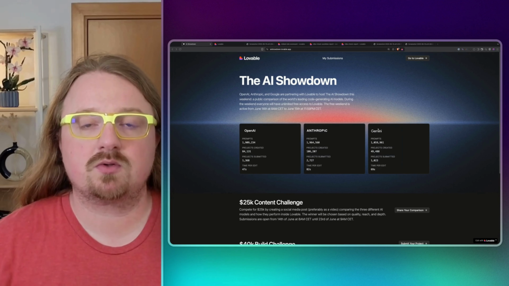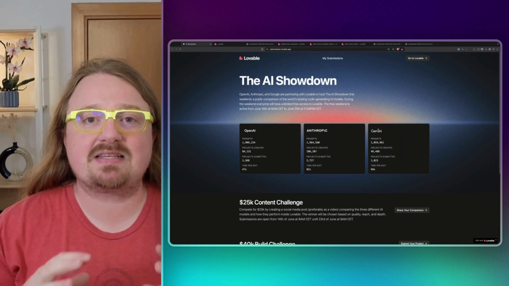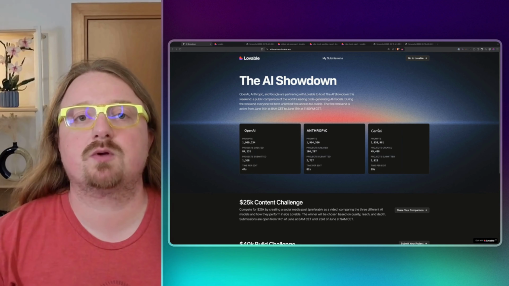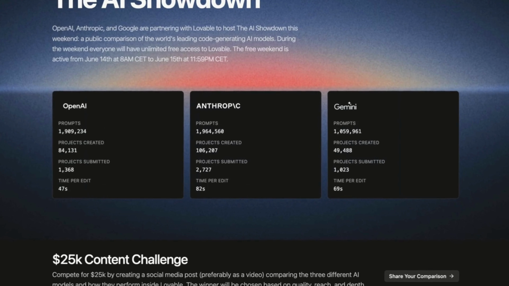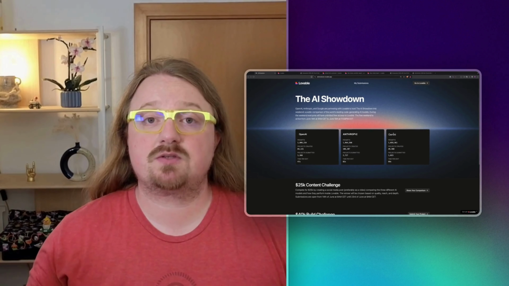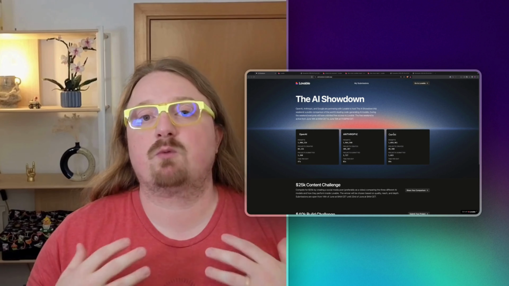Normally, they use their own model or their own packaged model, but in this case, you were able to pick which one you wanted to use for your project. Hundreds of thousands of people started and built different things. This is the end result here, where you see the performance of each model. But I would like to share with you my experience over the weekend and what I tried to build.